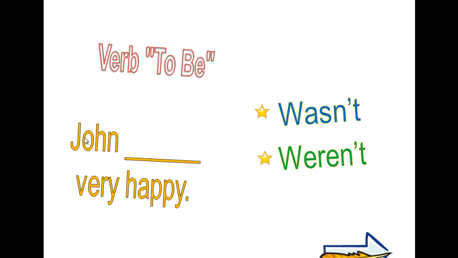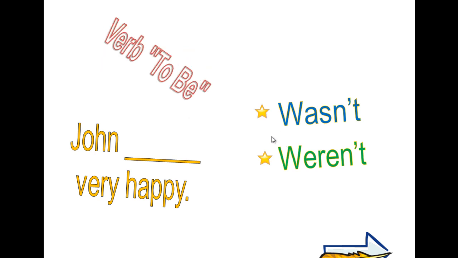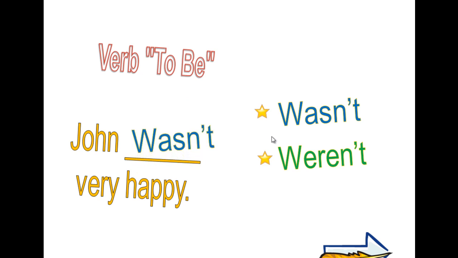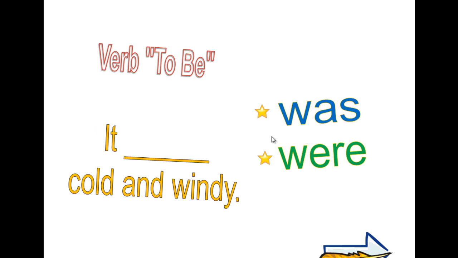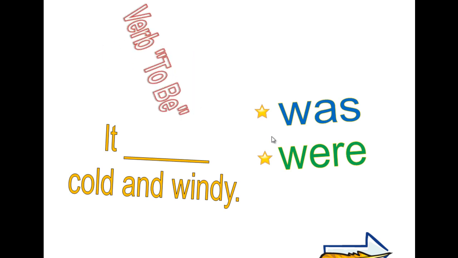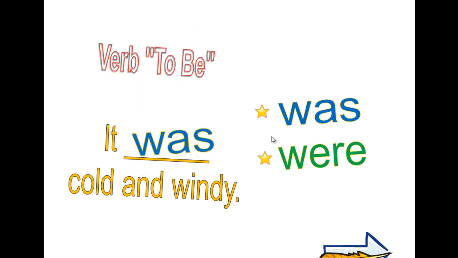John is singular, so wasn't. John wasn't very happy. Last one. It was or it were cold and windy. It means the weather, which is singular. It was cold and windy.